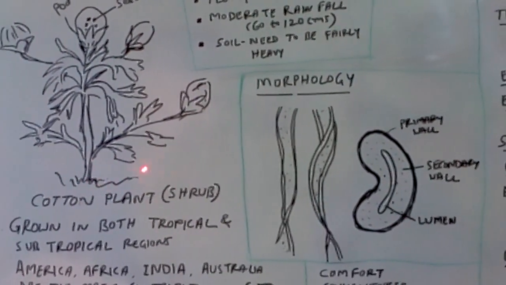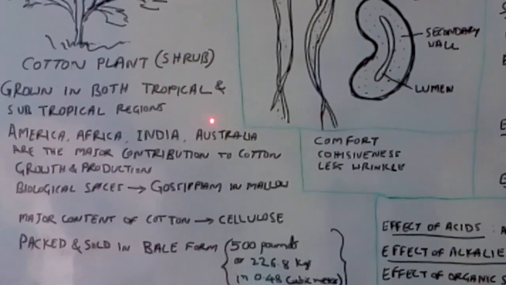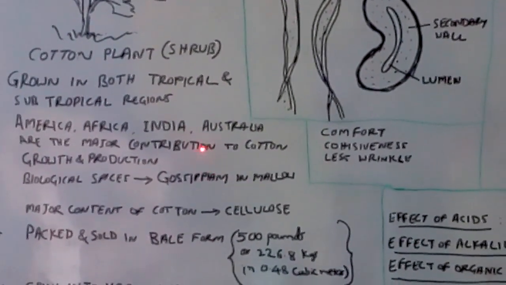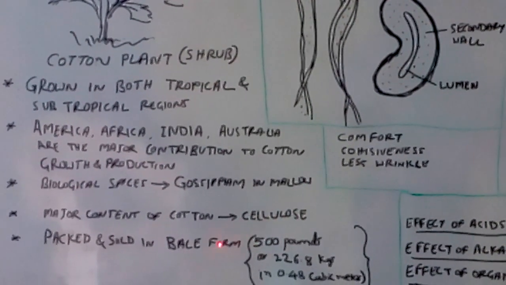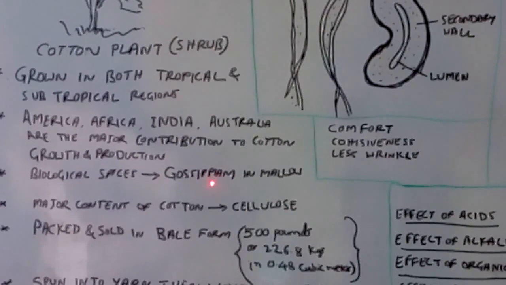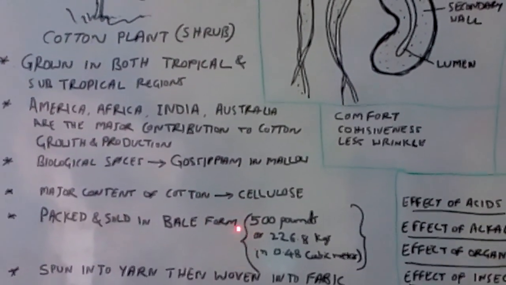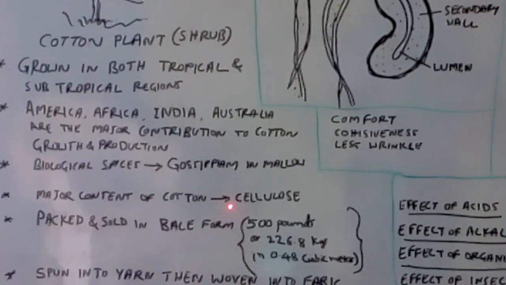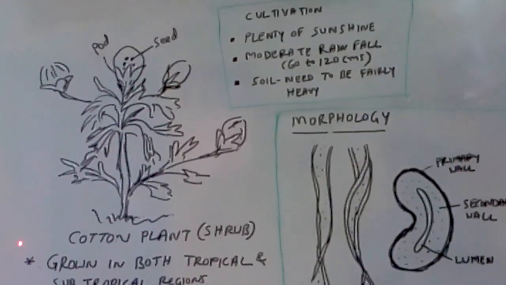Because of this substance cellulose, cotton is in demand. It gives quality, comfort and other required properties of clothing. It is a natural, God-gifted fiber, the cotton plant.